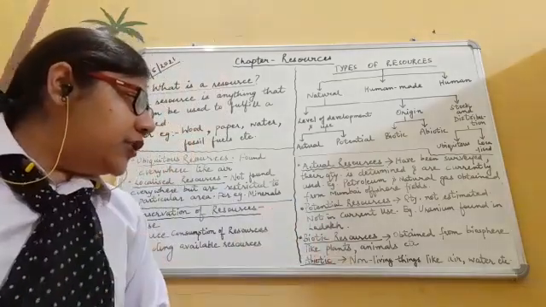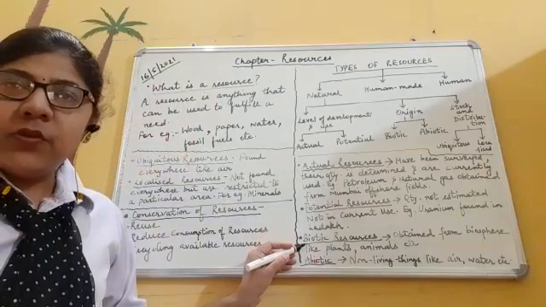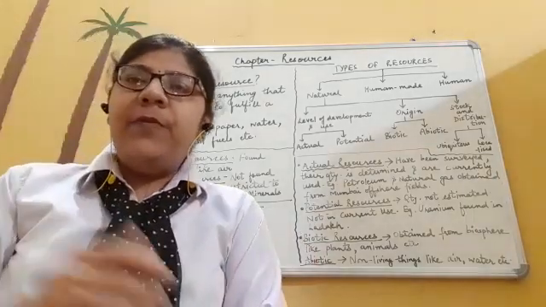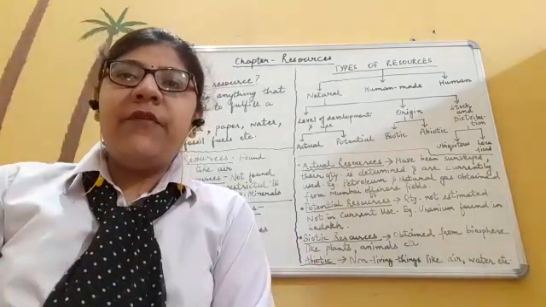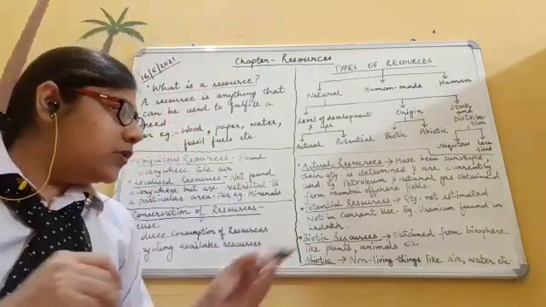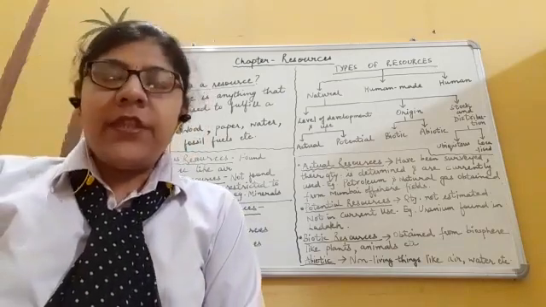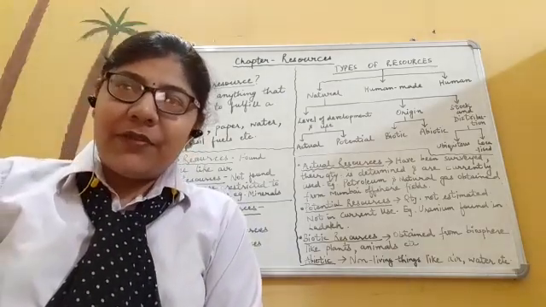Now after potential resources, come to the next one, that is biotic resources. You know that the word biotic is derived from living beings or living organisms. So those resources which are basically obtained from the biosphere are given the name biotic resources.